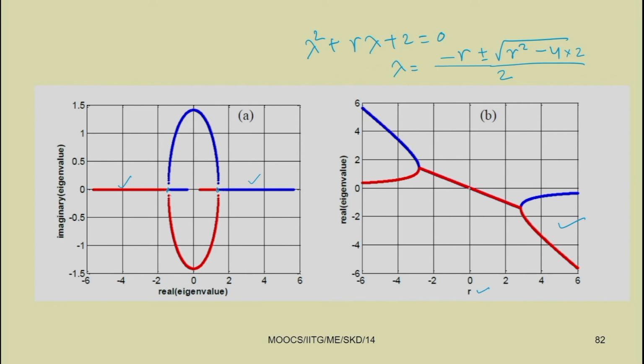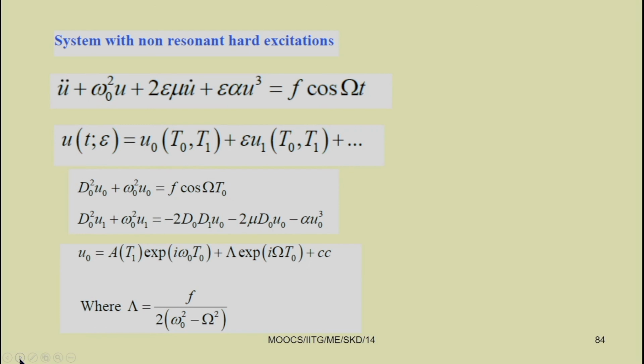So, for r greater than 0 the system is stable, and for r less than 0 the system becomes unstable. This way you can do the stability analysis of the system.